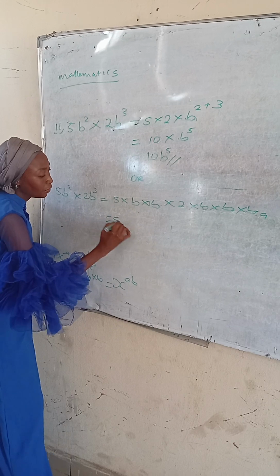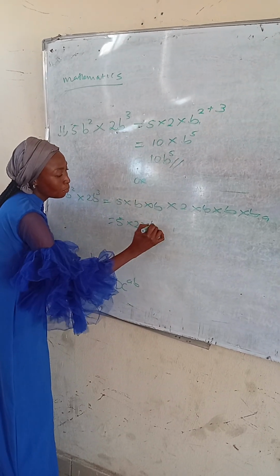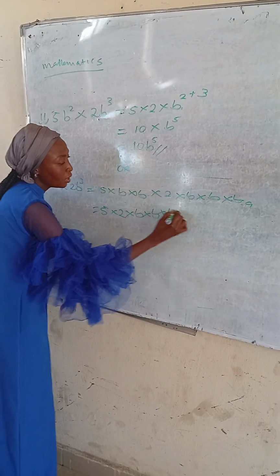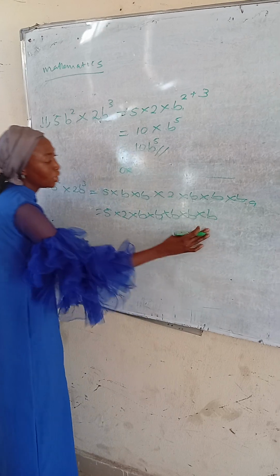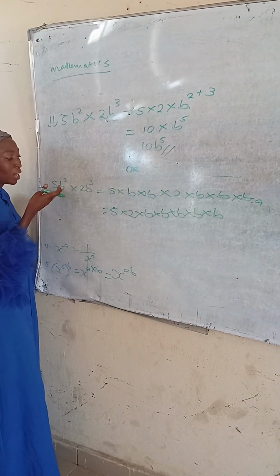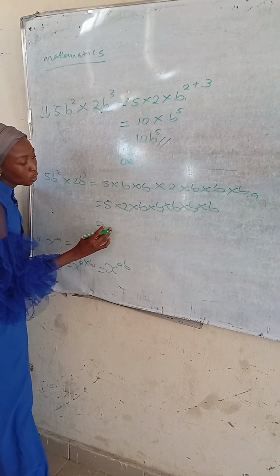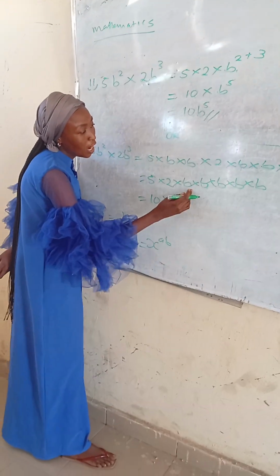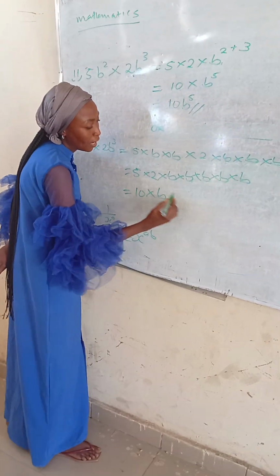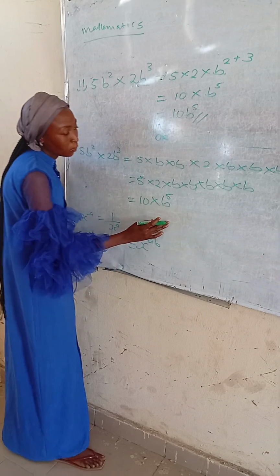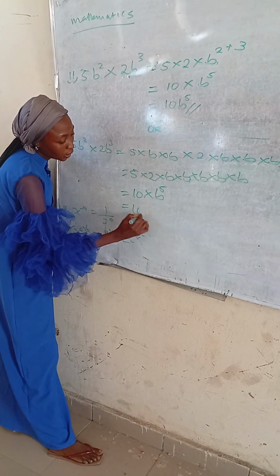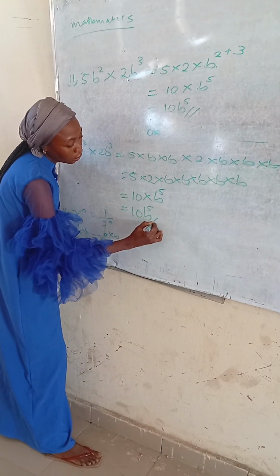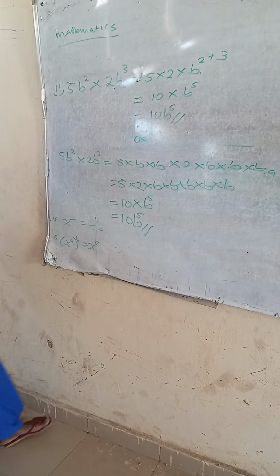You can write it like this: 5 times 2 times b times b times b times b times b, because we have 3 b's here and 2 b's here. So it's going to be equal to 5 times 2 is 10 times b. How many b's? 1, 2, 3, 4, 5. We have b raised to the power 5, which is equal to 10b raised to the power 5. There is still another way.